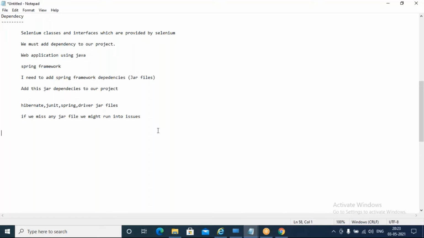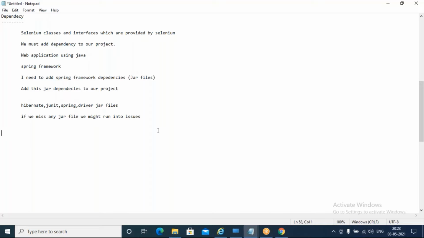You understood what problem we face with and without Maven, right? Without Maven, we might miss some jars when we download manually.